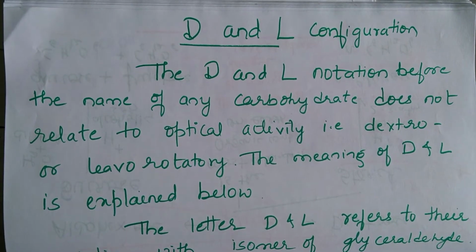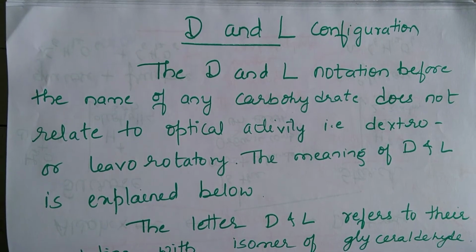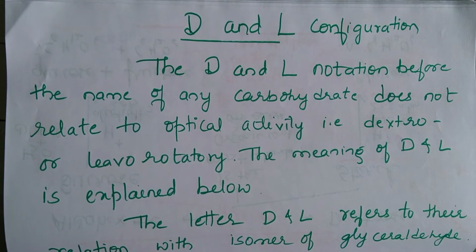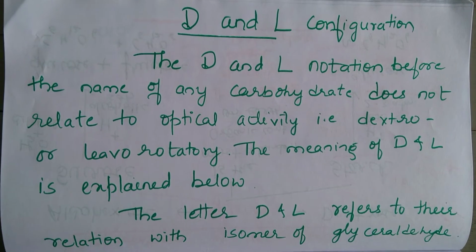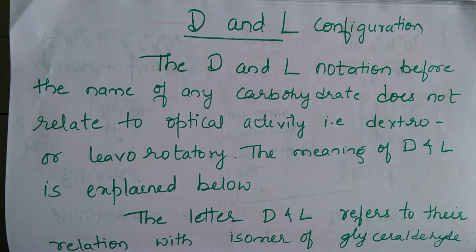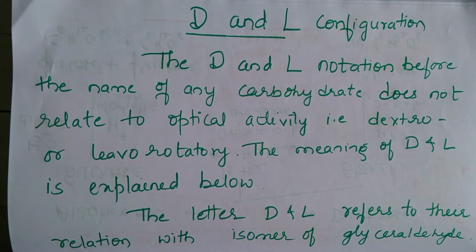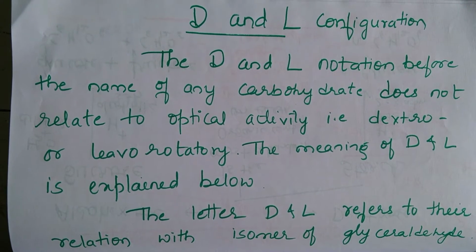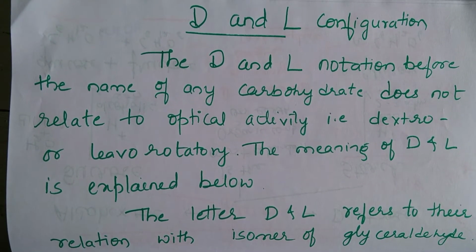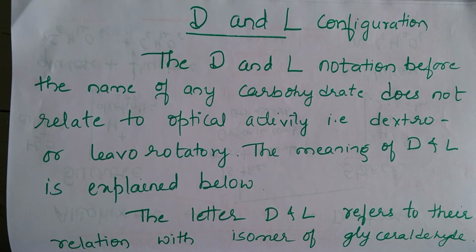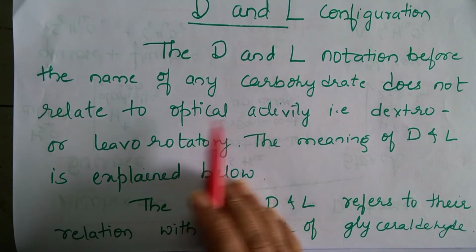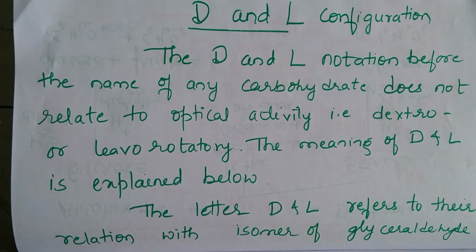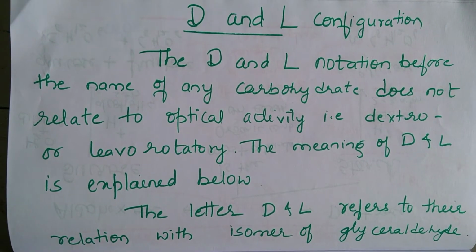We will now learn D and L configuration. So whenever I am quoting or talking about glucose and fructose, we keep saying D glucose, L glucose and all those things. What do you mean by D and L configuration? Okay, so the D and L configuration are written before the name of the carbohydrate. What are these? We will try to understand.